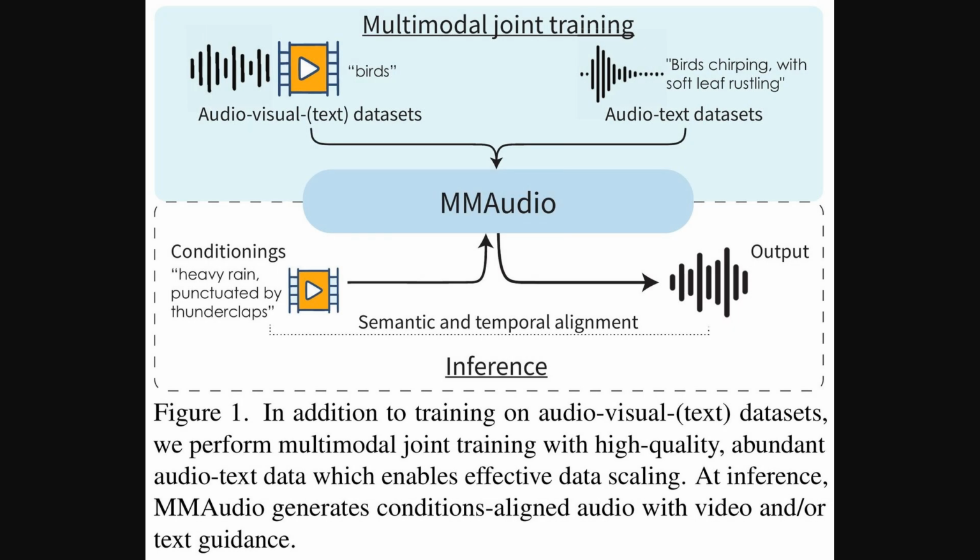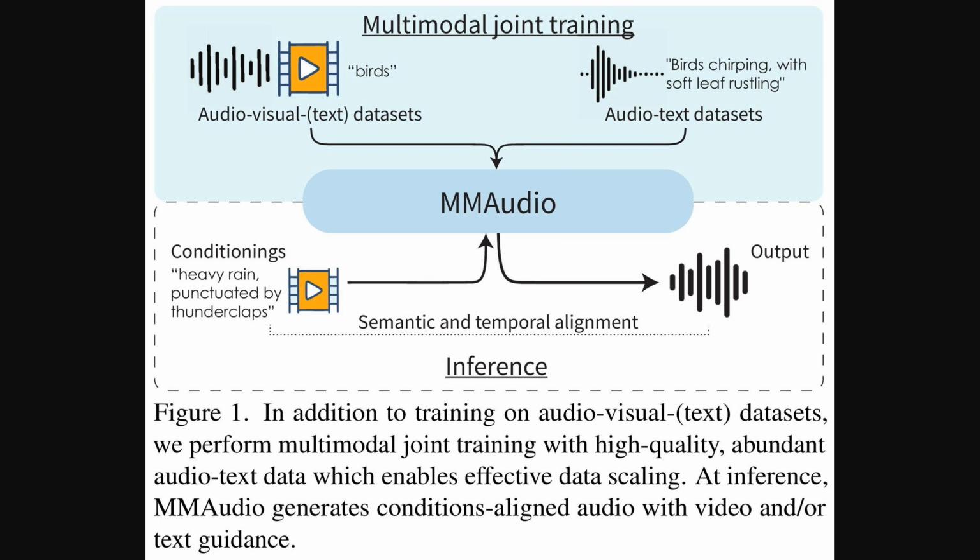Okay, so Figure 1 here really helps visualize this. It shows the MMAudio framework. At the top, you see the training phase, where it's fed both the traditional audio-visual datasets, maybe with some text labels like birds, and also these large-scale audio-text datasets, like birds chirping with soft leaf rustling. Both types of data go into training the MMAudio model.